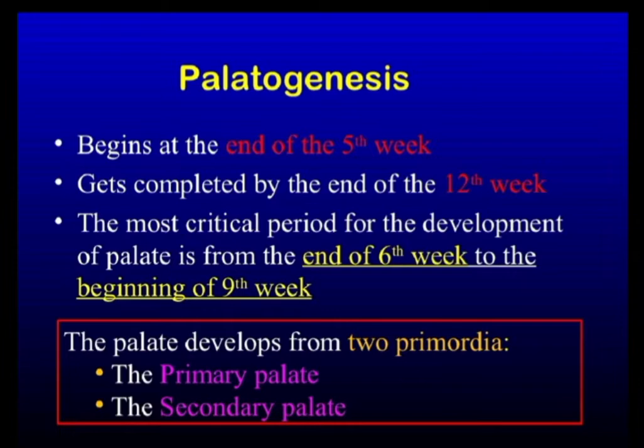Palatogenesis begins at the end of the fifth week, gets completed by the end of the 12th week. The most critical period for the development of palate is from the end of 6th week to the beginning of 9th week. The palate develops from two primordia. One is the primary palate and the other is the secondary palate.